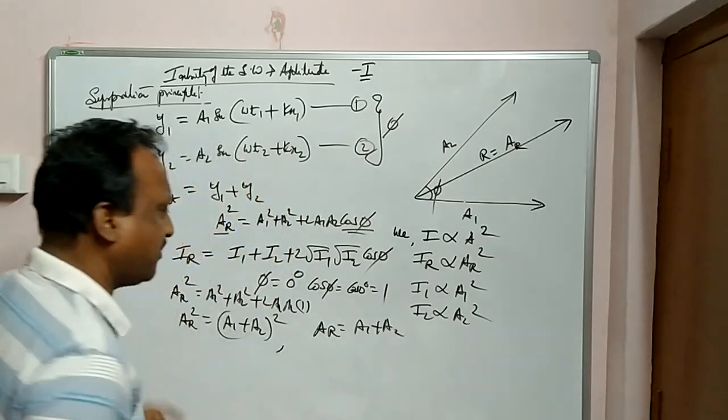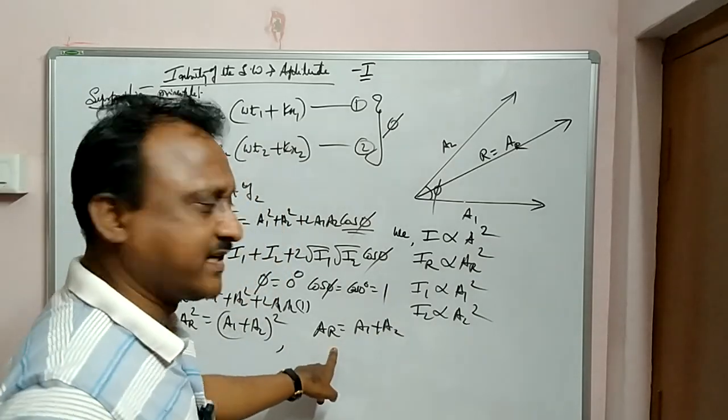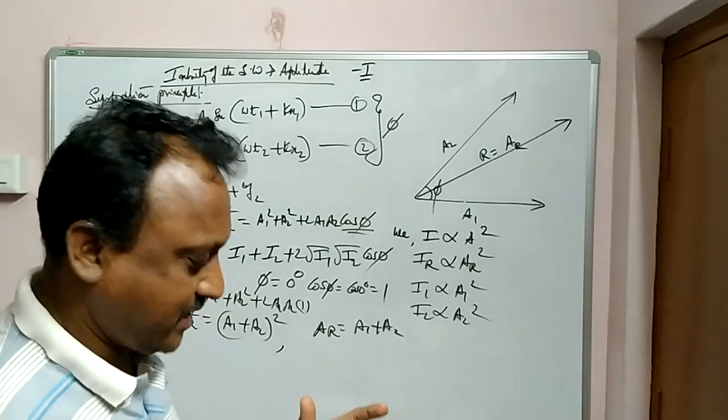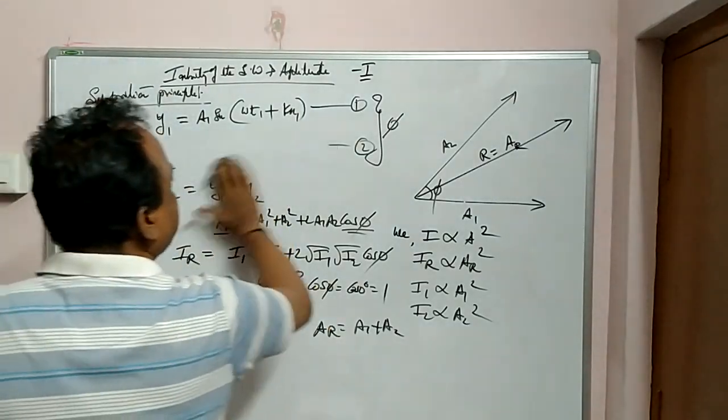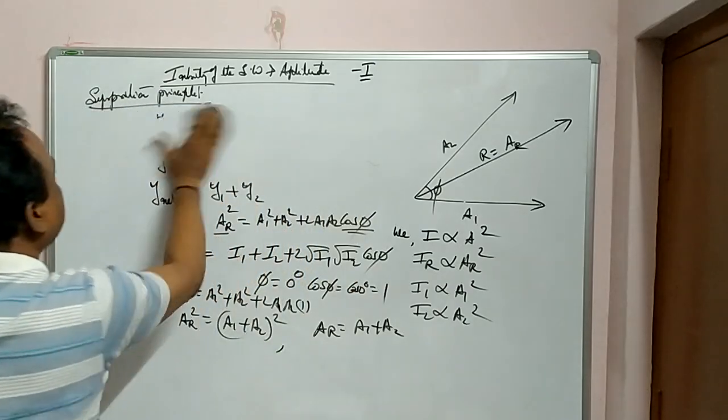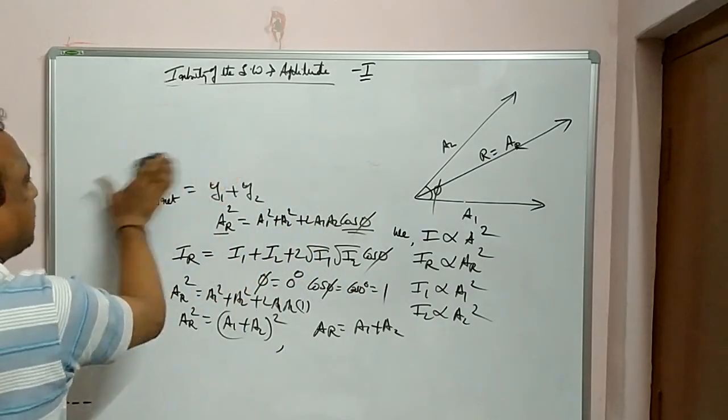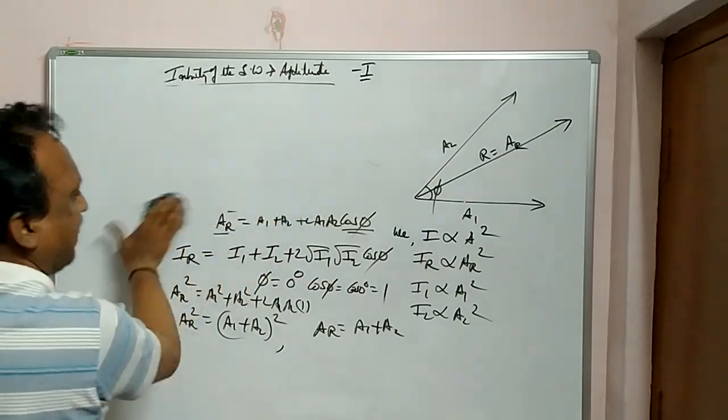What is the resultant I got? The resultant amplitude is A1 plus A2. Please note down, very, very important. Principle of superposition. So I got the value as how much?